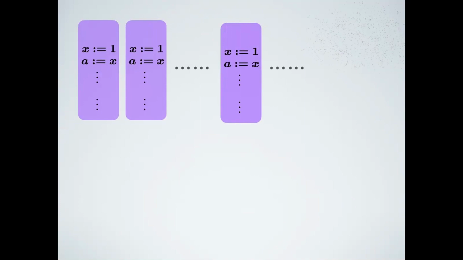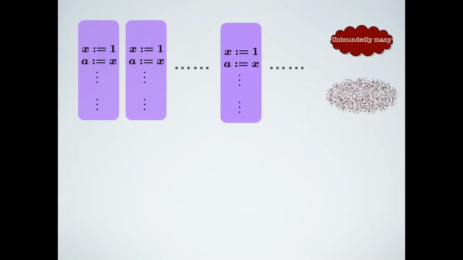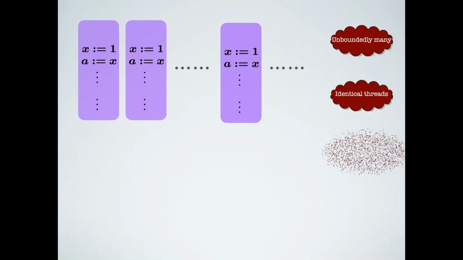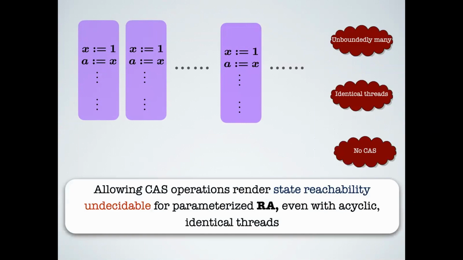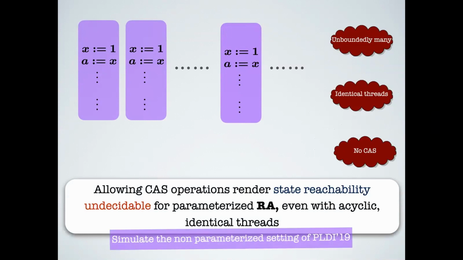Let's see one case where we can get decidability. The setting is that I have an unbounded number of processes, which are all identical threads, and assume that I do not have CAS operations. Now it may look like a very strong restriction. How can you disallow CAS operations? But it is not, because as we show, even if you allow CAS operations on this unbounded sequence of identical threads, even if they are acyclic, we can simulate the parameterized reachability problem that was shown undecidable in PLDI 19, and therefore having no CAS seems to be a reasonable restriction.